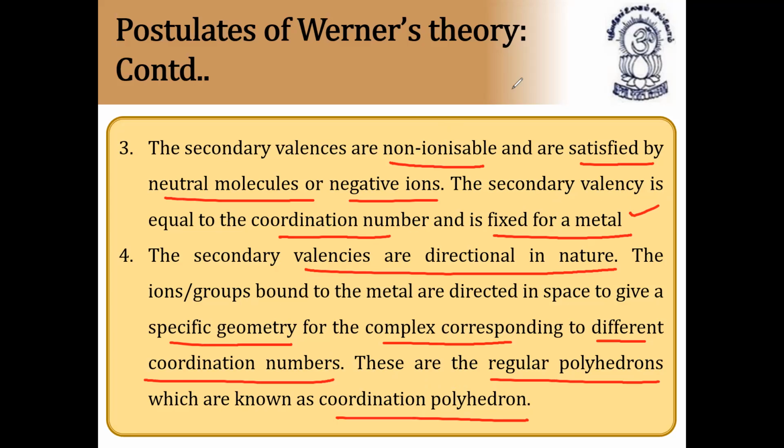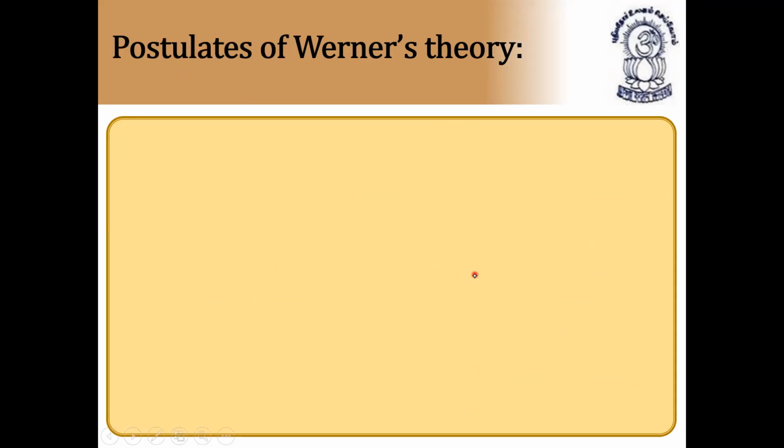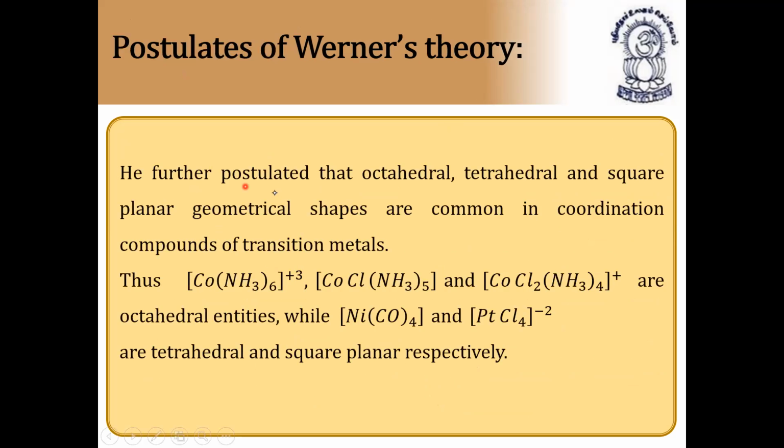So please note down, these are the main postulates of Werner's theory. Definitely you'll get one question based on Werner's theory. All these points are important. Next postulate: he further postulated that octahedral, tetrahedral, and square planar geometrical shapes are common in coordination compounds of transition metals. As I told you, Werner's theory gave the shape or geometry of the molecule.